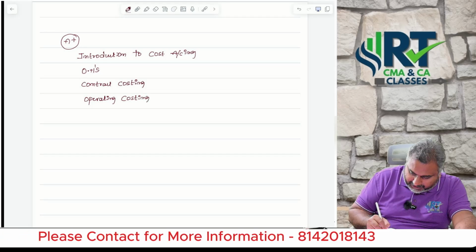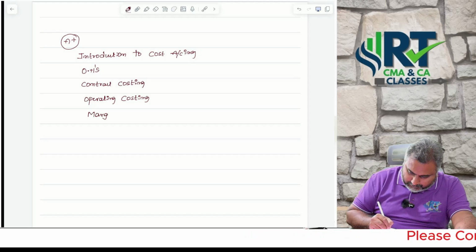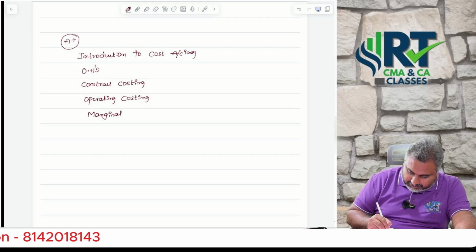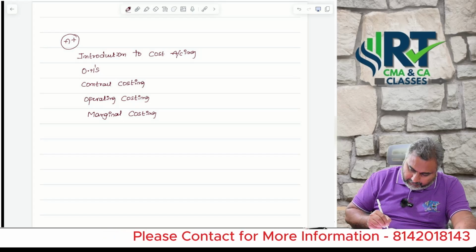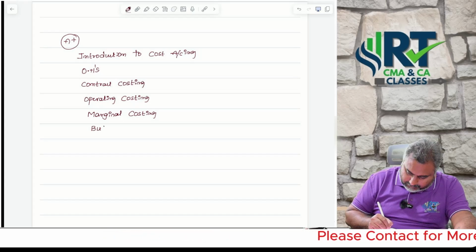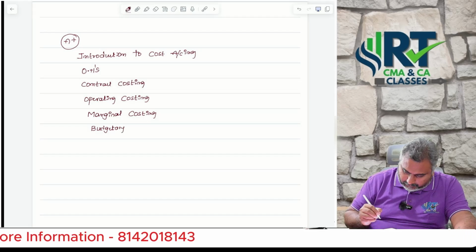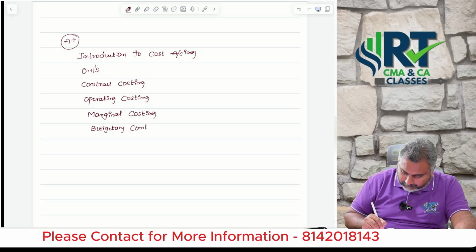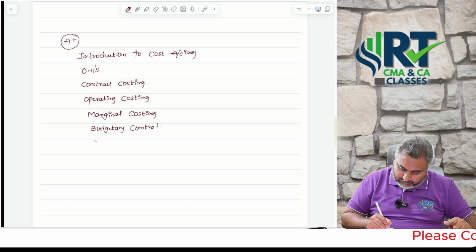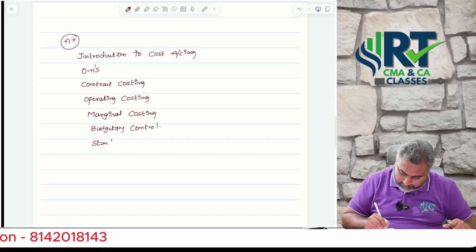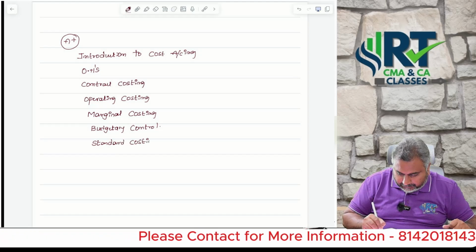Next, marginal costing. Next, sir, budgetary control. Then standard costing.